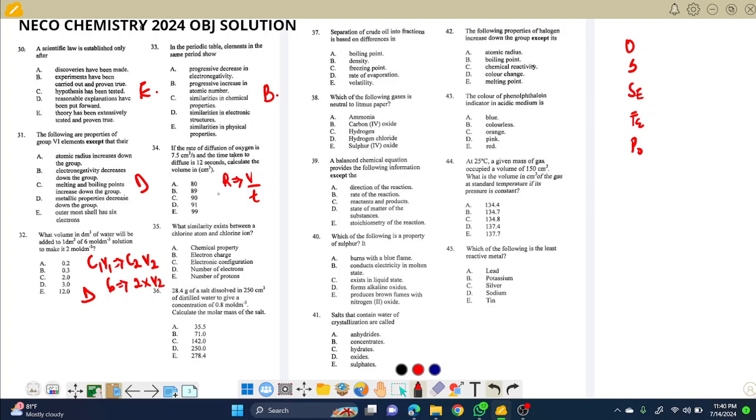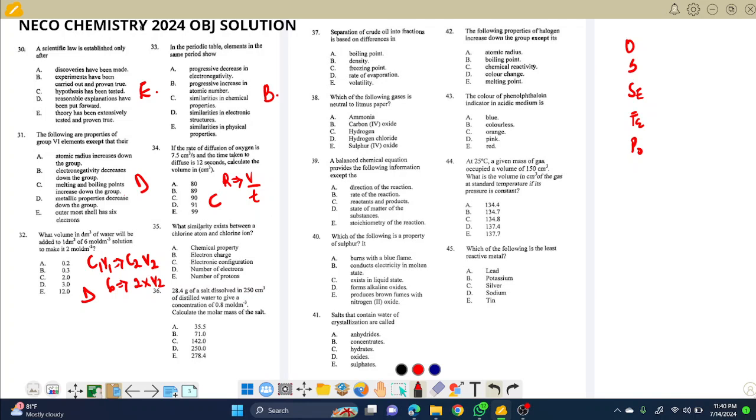Let's confirm that. I think that should be 99. I need to confirm a minute, please. Calculator. 7.5 times 12 should be 90. Please click C. 7.5 times 12 is 90. So choice C is correct. Please note that all answers here are very correct.